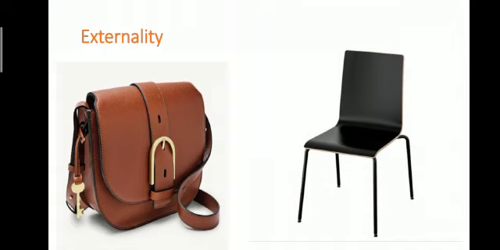Next characteristic, that is externality. A good can be transferred only if it is external to the human body. Example, bag, book, car, chair. Health is not wealth in economics as it is not external to the human body. That is, it does not possess the characteristic of externality.